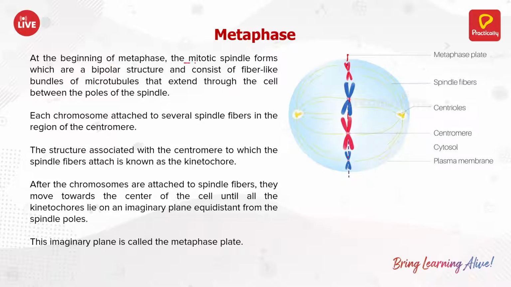So what happens? The mitotic spindle forms. See here, the fibers have formed properly, and it consists of fiber-like bundles, microtubules, etc. Each chromosome is attached to several spindle fibers in the region of the centromere. The centromere is holding the spindle fiber, and they come into the middle.